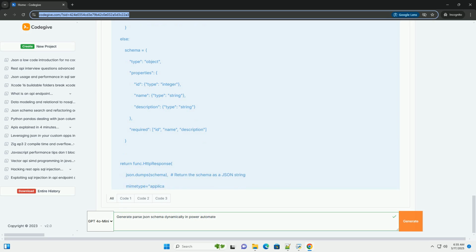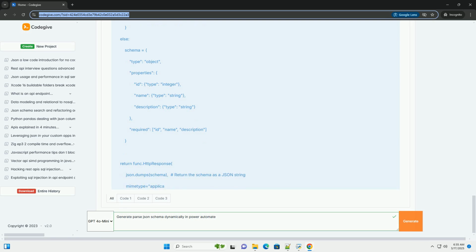Hardcoding this schema works well for simple, static JSON payloads. But when you encounter scenarios with dynamic JSON structures, the JSON schema changes based on the API endpoint, user input, or a configuration file. Varying properties: the JSON payload may contain different properties depending on certain conditions. Large and complex JSON: manually creating a large JSON schema can be tedious and error-prone.